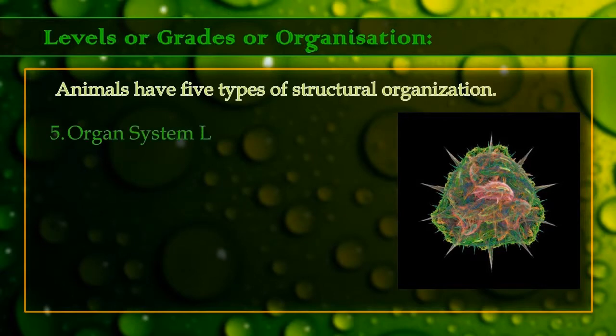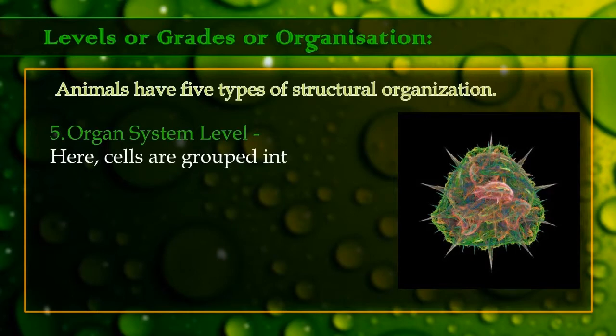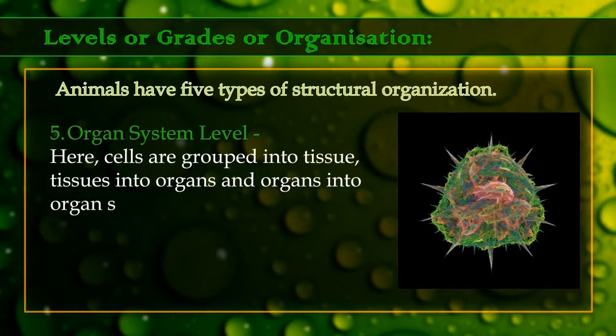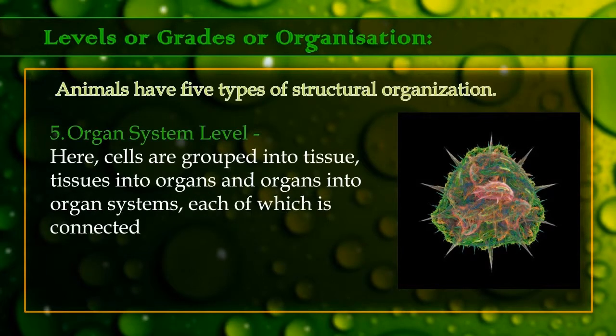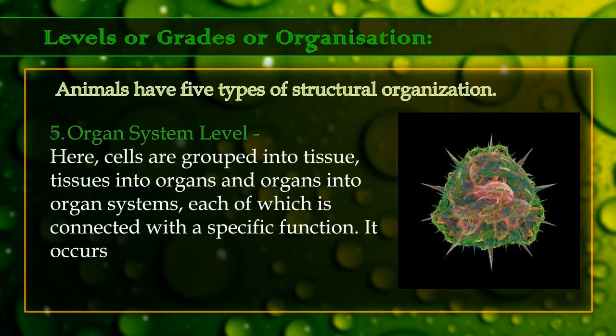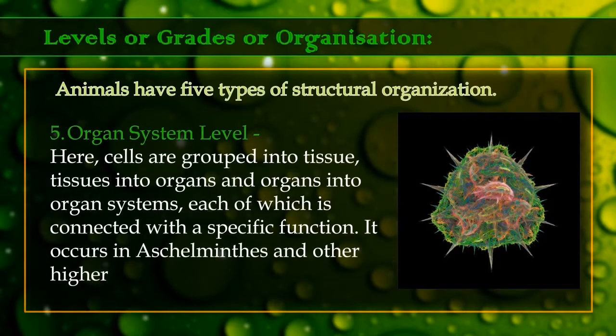5. Organ system level. Here, cells are grouped into tissues, tissues into organs, and organs into organ systems, each of which is connected with a specific function. It occurs in Aschelminthes and other higher level animals.